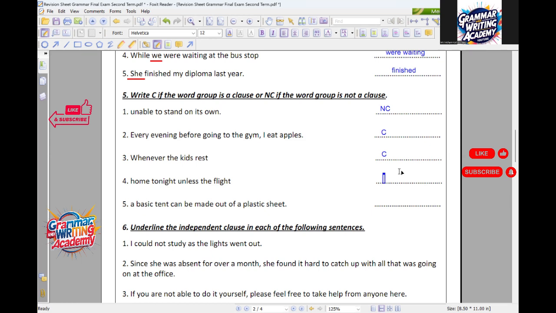Joseph, number 4. Home tonight unless the flight. It will be? Not a clause. Exactly, because here we have no subject nor verb. Exactly. Mohab, yalla. A basic tent can be made out of a plastic sheet. It's a clause. Here we have tent, the subject of the sentence, and can be made is the verb. Thank you so much, Mohab.